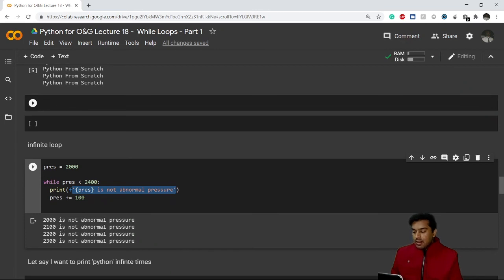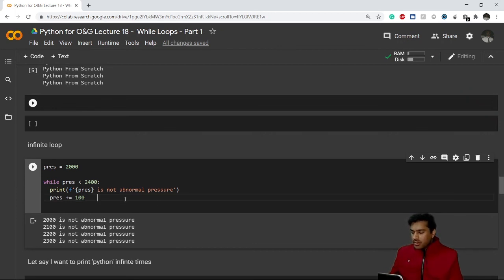You can see here. Now it goes to the last step of the code where it again increases by 100, so 2100 becomes 2200. Again it checks that the condition is true and prints that 2200 is not an abnormal pressure. Again it increases by 100, so it goes up to 2300. As soon as the pressure becomes 2400, this condition becomes false because we haven't included the equals sign here, right? So it is not printing that 2400 is not an abnormal pressure. I think this is a lot better example than the previous one to understand how the value of the initializer is changing.